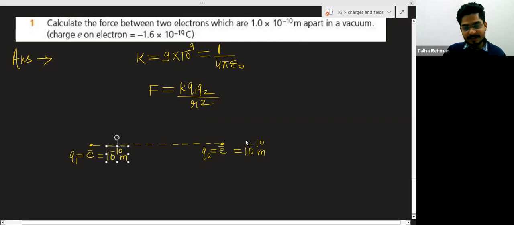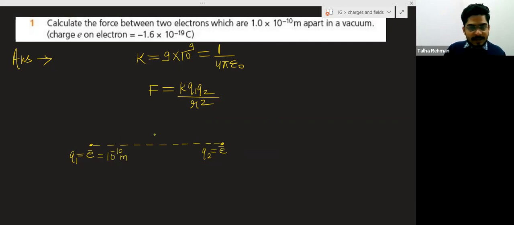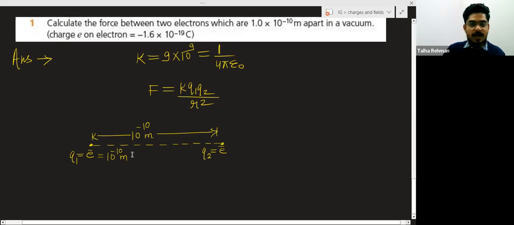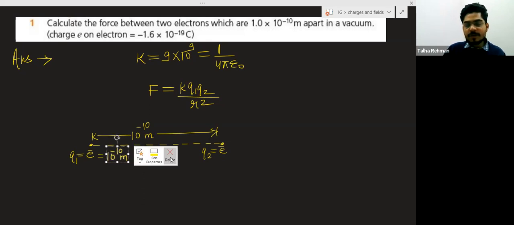I have to write here, not a distance, it is charge. So they are 10 to the power minus 10 meter apart. Charge is 1.6 into 10 to the power minus 19, and this is negative.